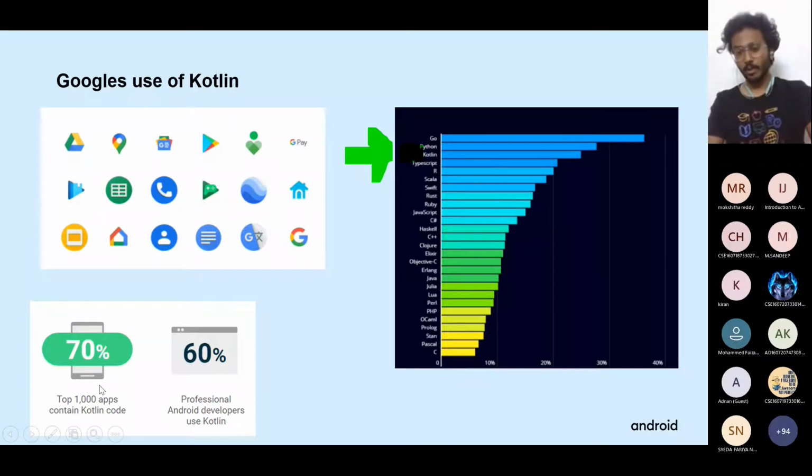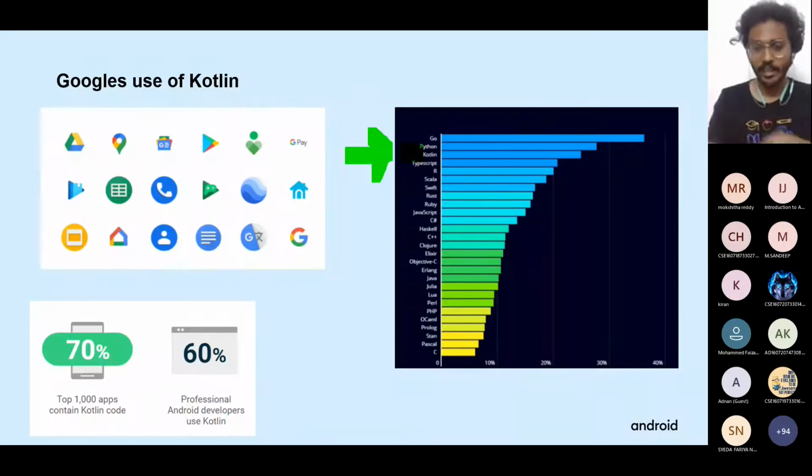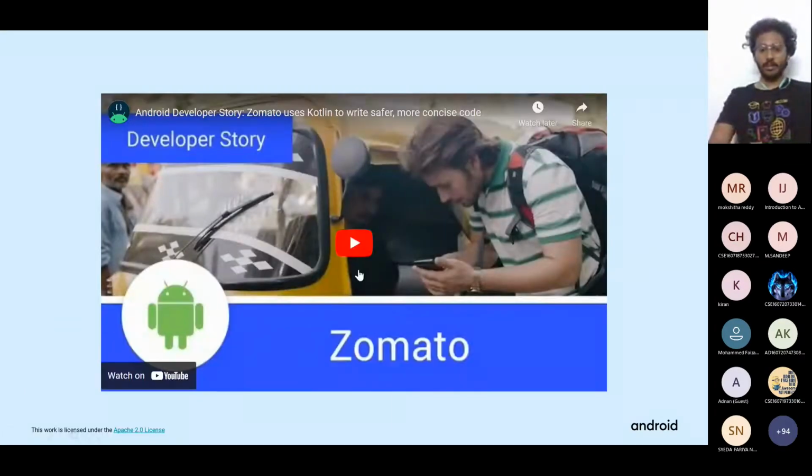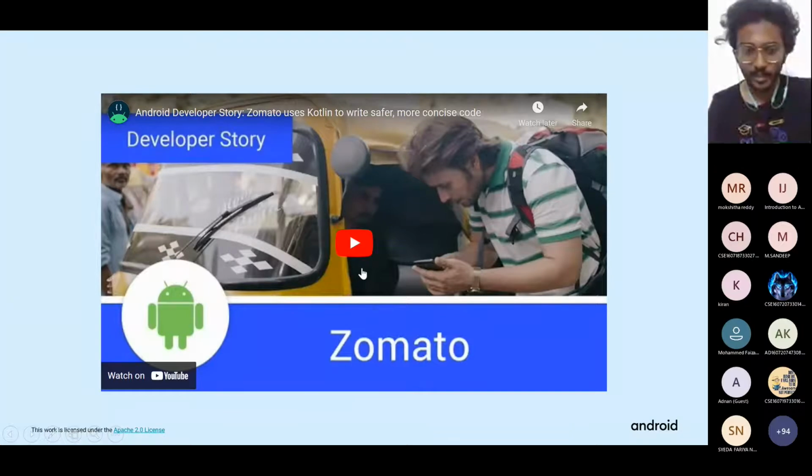Of all the apps present on the Play Store, most of the apps are developed using Kotlin only, as it has all the advantages over Java and other programming languages, and 60% of professional Android developers also use Kotlin as their programming language. So this is a video from Zomato about their Android application.